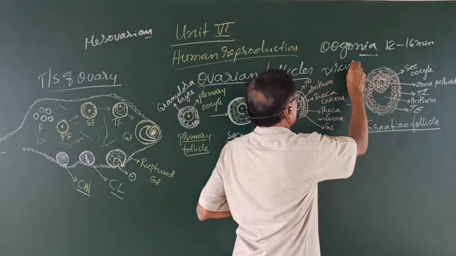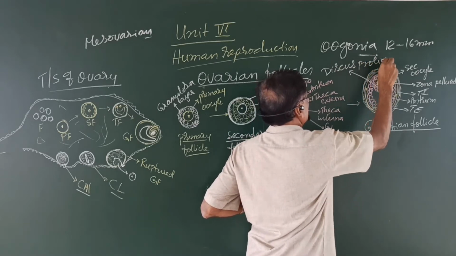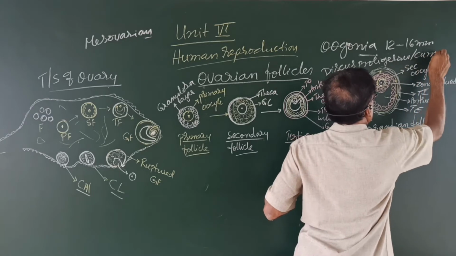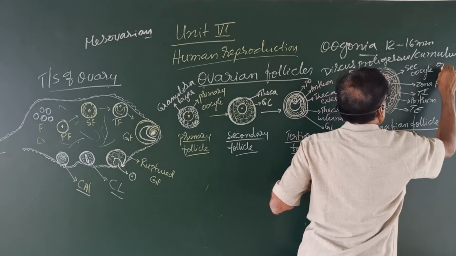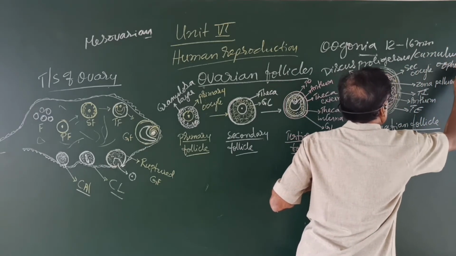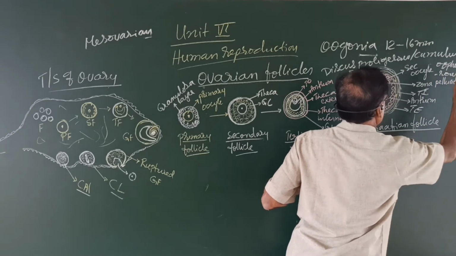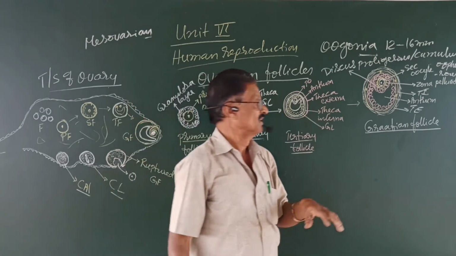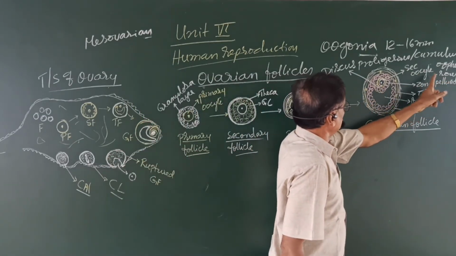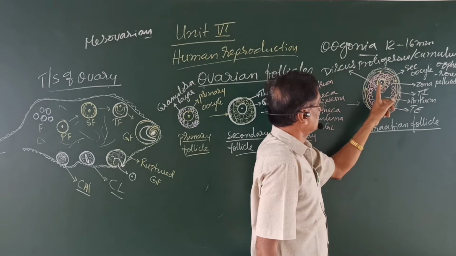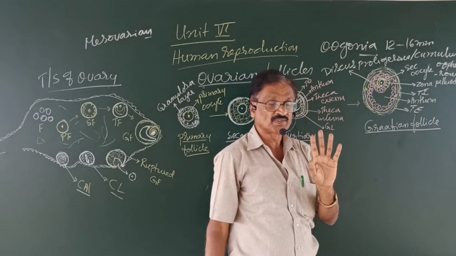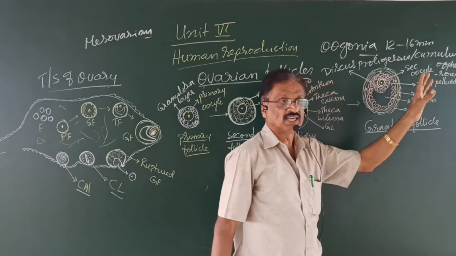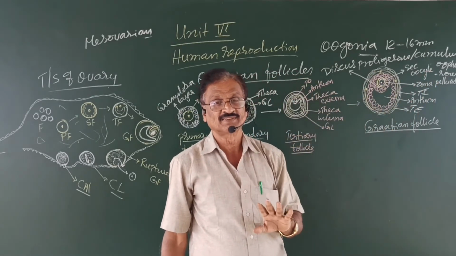discus proligerus, or cumulus oophorus. So this is a mass of cells which project from the granulosa layer into the antrum. This mass of cells called discus proligerus encloses the developing egg. But actually here it is a secondary oocyte, not the egg proper.